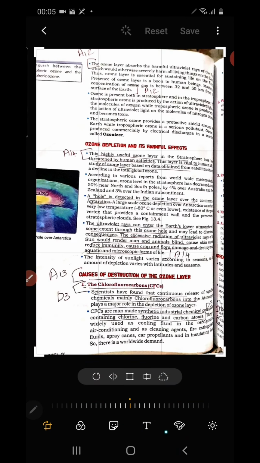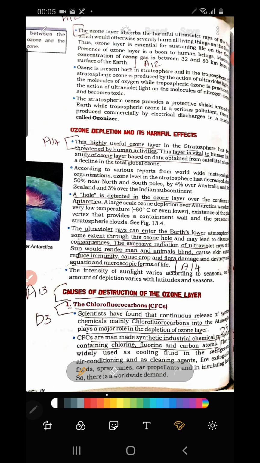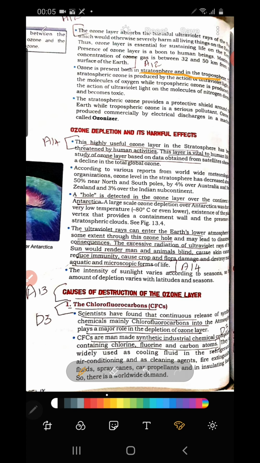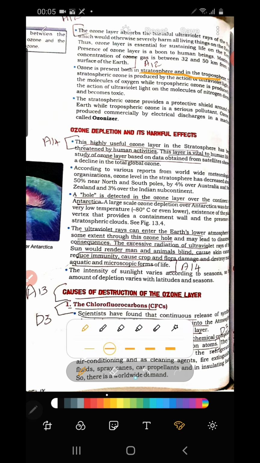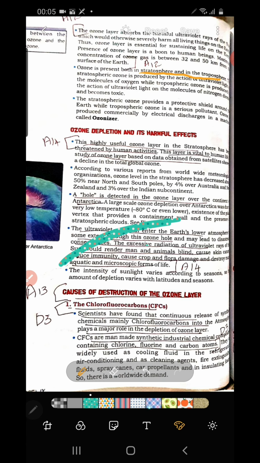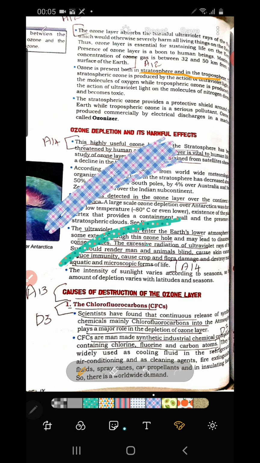The next sentence we need to discuss is that ozone is present both in the stratosphere and troposphere. How come? The ozone which is present in the troposphere, and also in the stratosphere. So now what is the difference between the ozone which is present in the troposphere and stratosphere? Let's see.